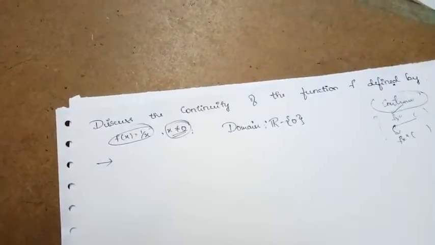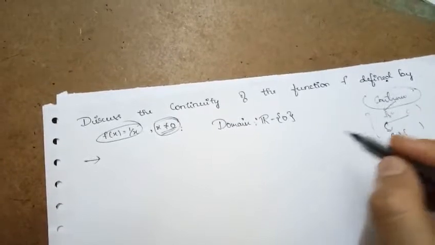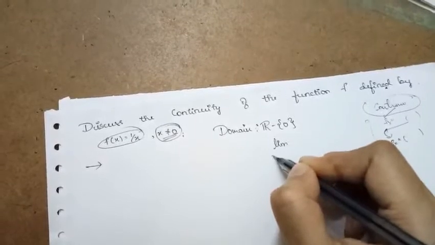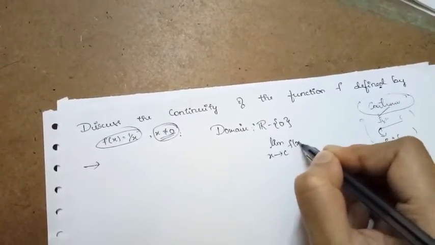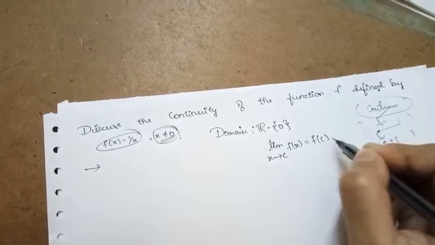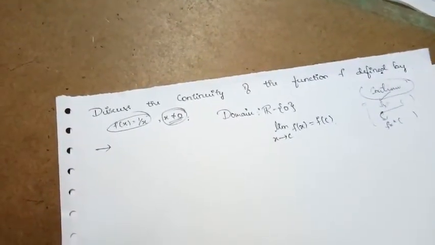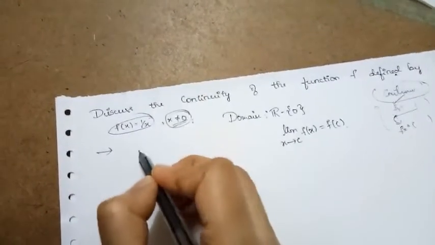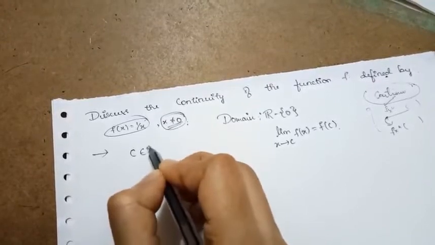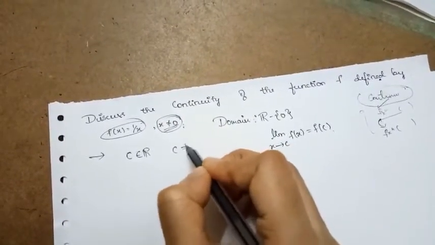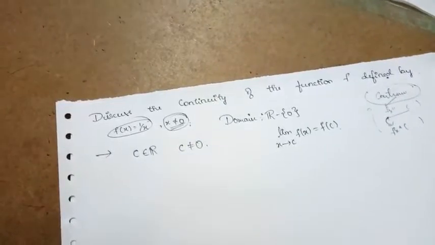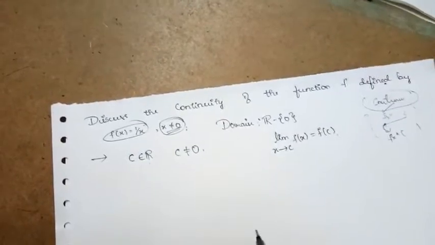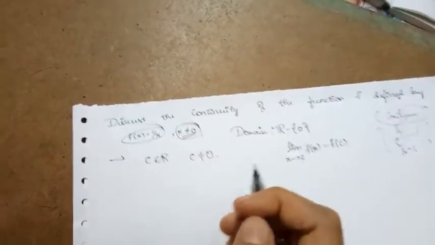Now let us see whether this function is continuous or not. To check continuity, the function should satisfy that the limit as x tends to c of f of x is equal to the value of the function at x is equal to c. So I will consider any number c belonging to the set of real numbers, but c is not equal to 0.